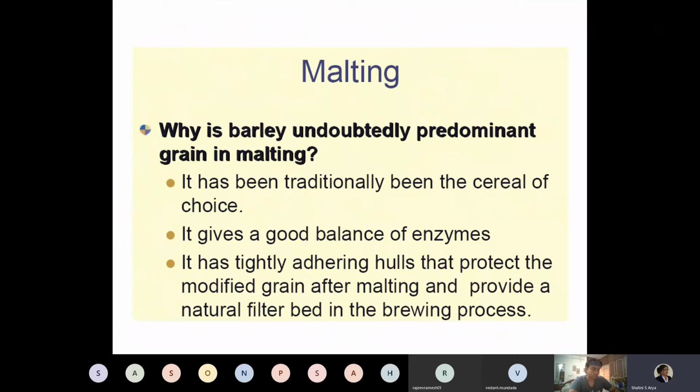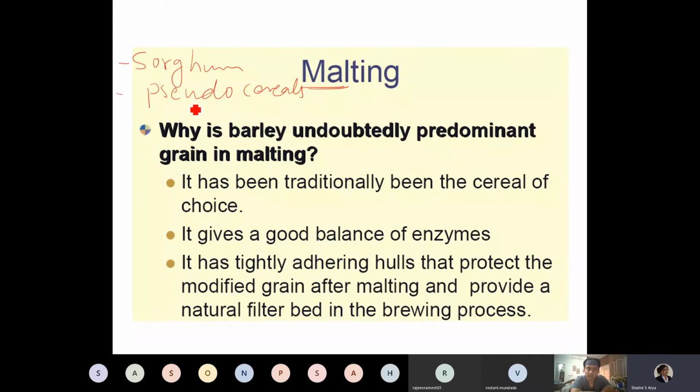Okay, so malting is a very commonly used method, and barley is undoubtedly predominant, but you can use other grains, like sorghum. And nowadays there is a big trend of using other grain malts, like studio cereals, for making malt.